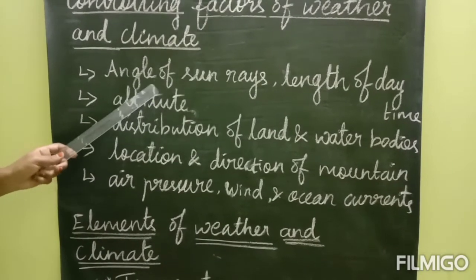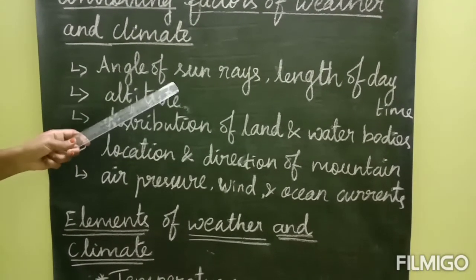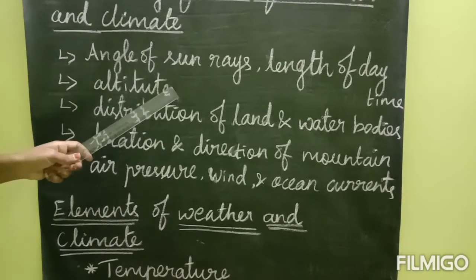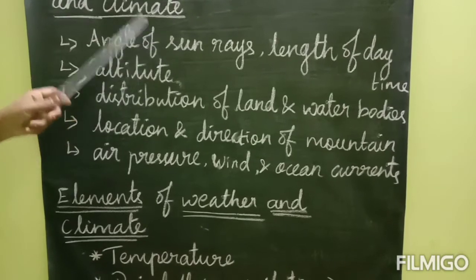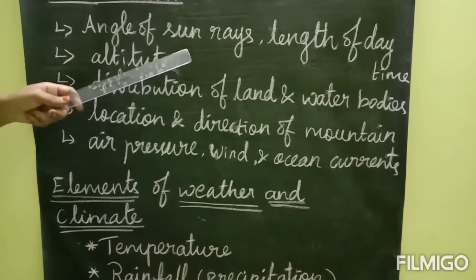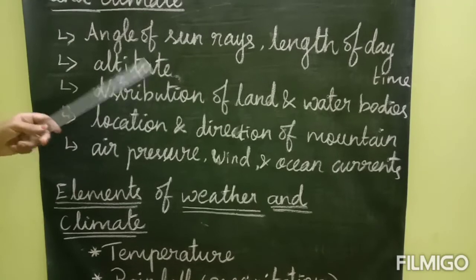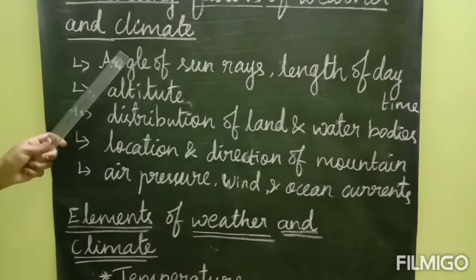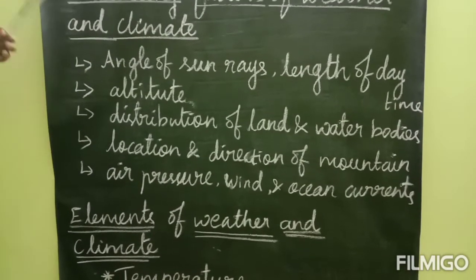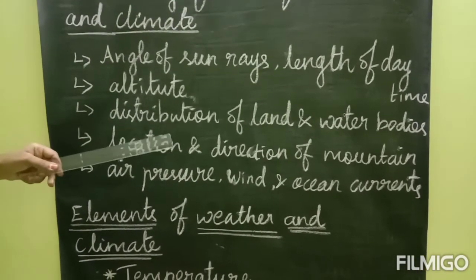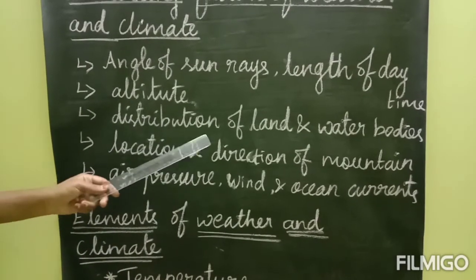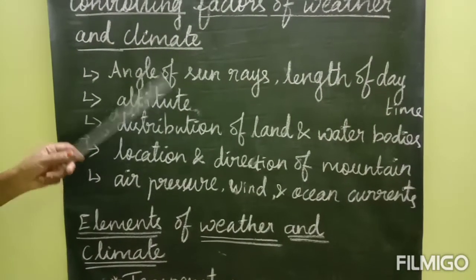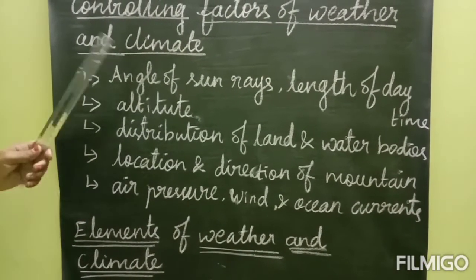How is it controlled? Angle of sun rays. If the sun rays fall directly on a particular place, it has a high temperature. If they fall slanting on a particular place, it has a very low temperature. Altitude is also one of the reasons controlling weather and climate. If you go up in height, the temperature will decrease. And next one is distribution of land and water bodies. If the land is near a water body, it has a high temperature.